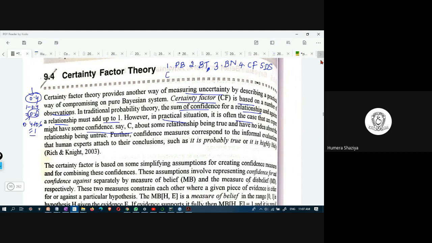An event will occur or not occur. Sometimes we are sure about the occurrence of the event, but we are totally unsure of non-occurrence of the event. We can't say that if occurrence is 0.8, it is 1 minus 0.8, which is 0.2. It is not the case in many practical situations.